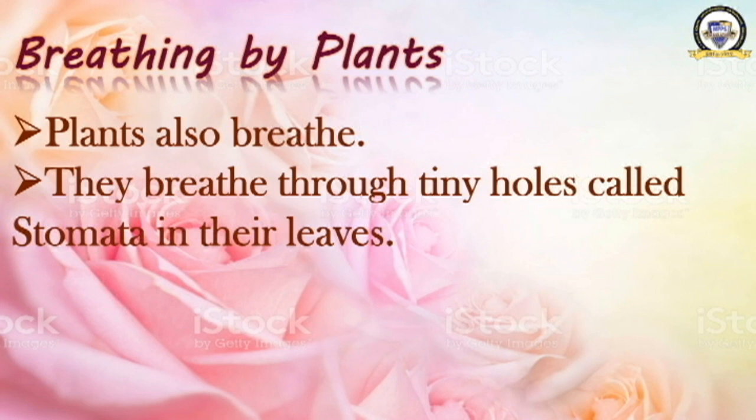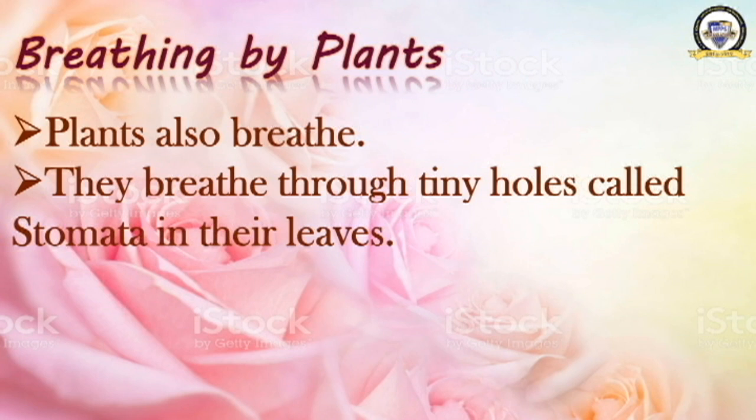Humans breathe through our nose. Fish breathe through their gills. Plants breathe through stomata. What is stomata? Tiny holes on the leaves are called stomata. The leaves of all the plants have very small holes. Tiny means small. They have small holes in their leaves. Those small holes are called stomata, and stomata is the breathing organ of a plant.